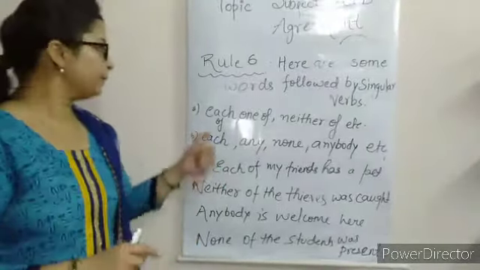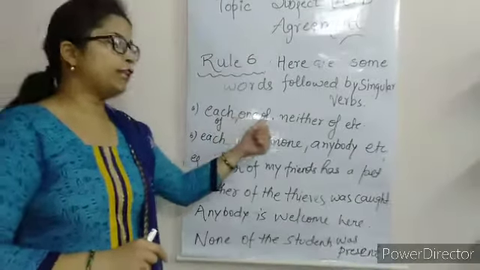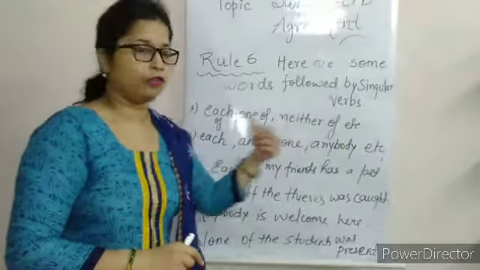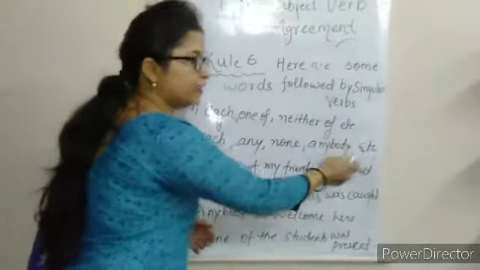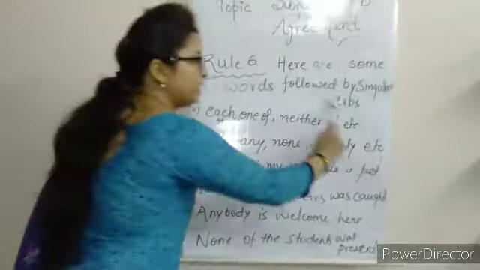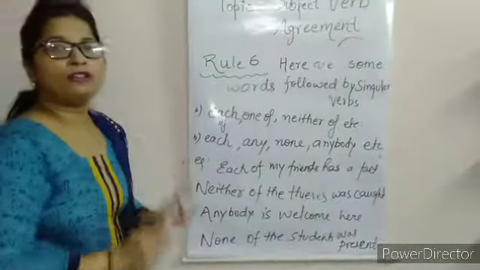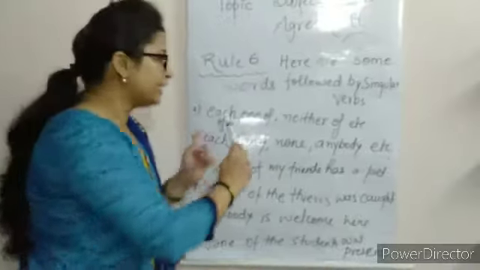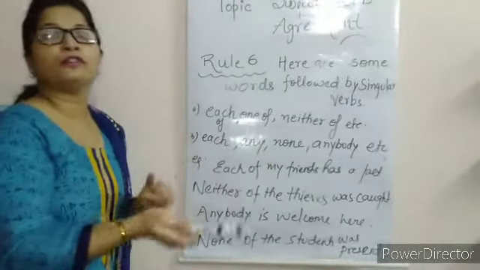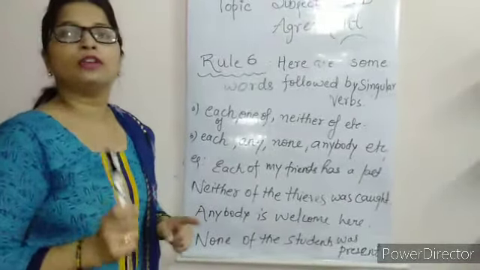The words are each of, one of, neither of, each, any, none, anybody, etc. It means all of these words are always and always followed by a singular verb. इस word को देखेंगे तो after this word what you will use is a singular verb.